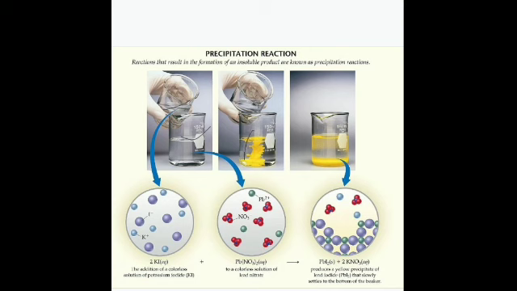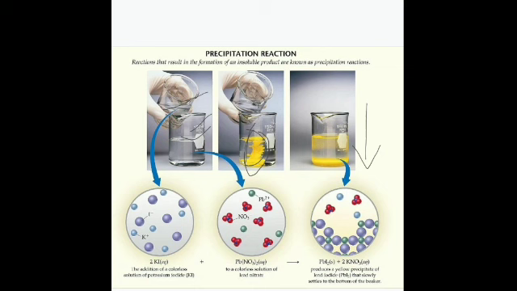You can see this yellow salt; these two were colorless, they reacted and formed an insoluble salt, and this insoluble salt is known as the precipitate. So this is an example of a precipitation reaction. How do you show a precipitate? It is shown by a downward arrow. Is it clear?